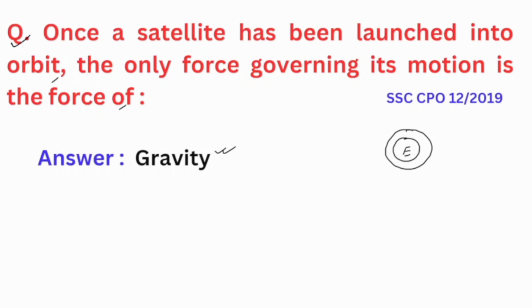This is our Earth and this is the satellite orbiting the Earth. To continue moving in a circular path, this satellite needs a force. This force is called centripetal force, and it is always directed towards the center of the orbit. Here this centripetal force is produced by the gravitational force of the Earth. So the gravitational force of Earth and centripetal force are not two different forces. They are only one force, and that force is the gravitational force, the gravity of the Earth, and that is why the answer is gravity.